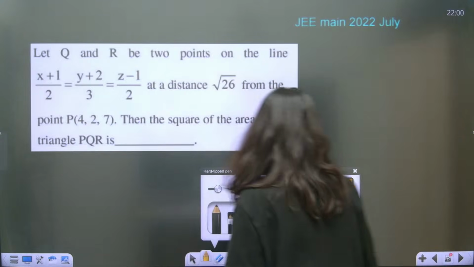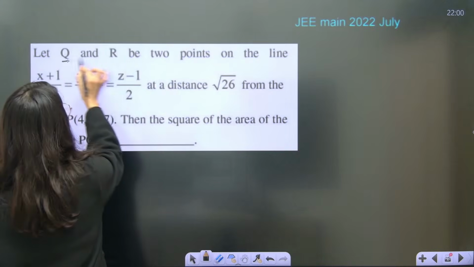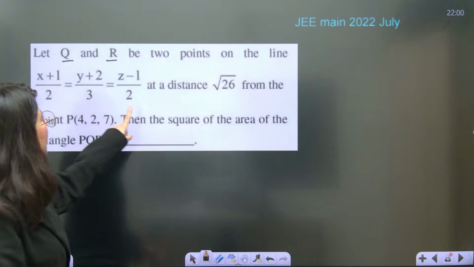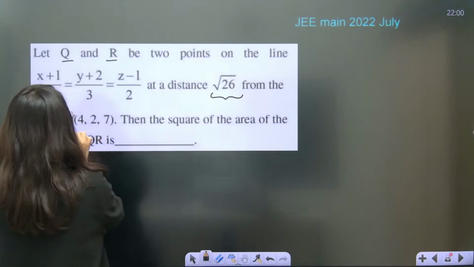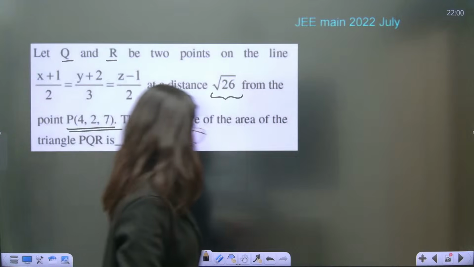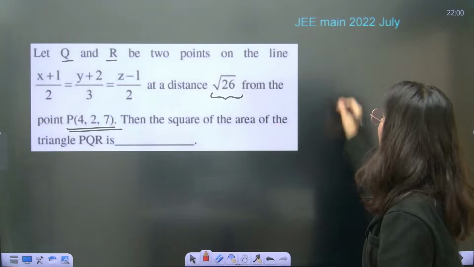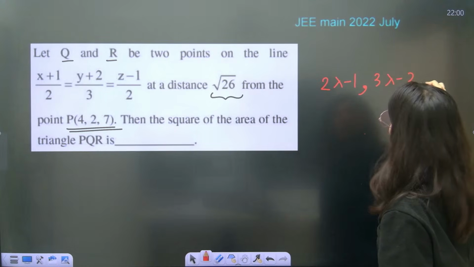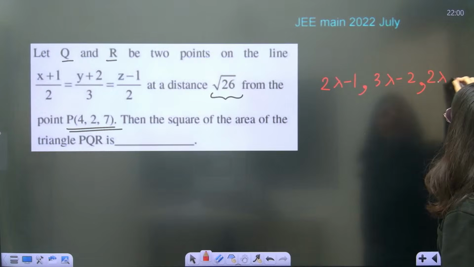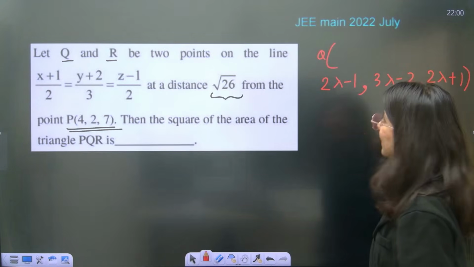Okay, let's talk about this question. Let Q and R be 2 points on the line at a distance root 26 from the point P. Okay. So what you have to do is again, see, you have to assume the point 2 lambda minus 1, comma 3 lambda minus 2, comma 2 lambda plus 1 is the point. Suppose this is Q. Okay, this is Q.